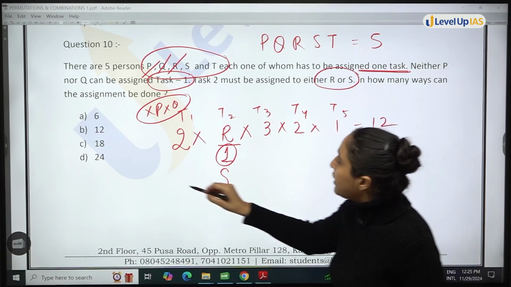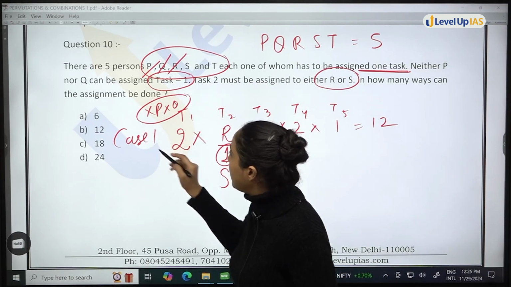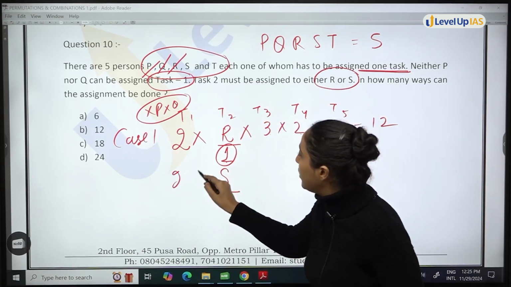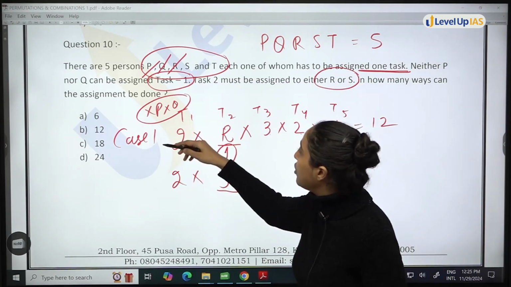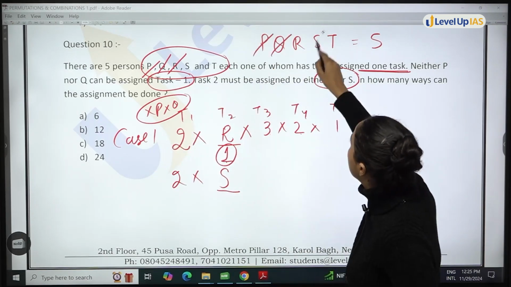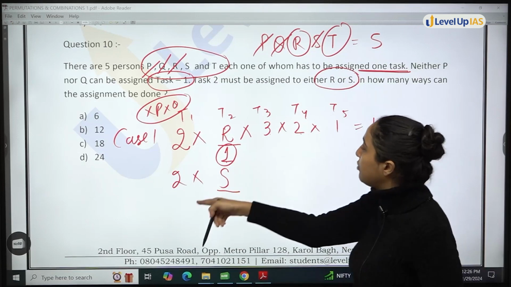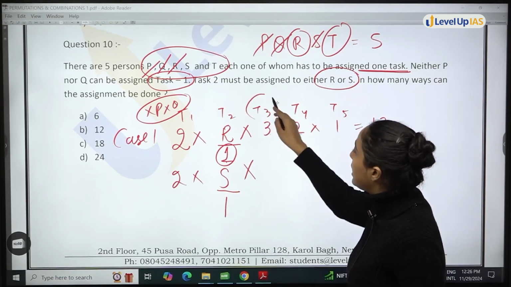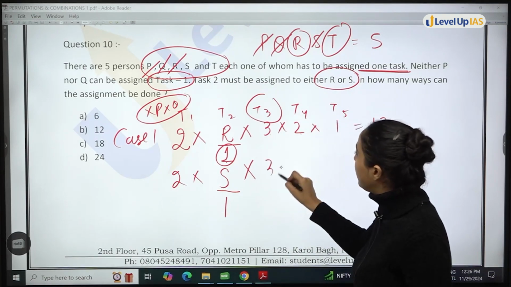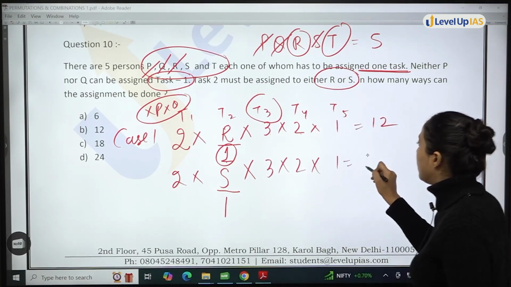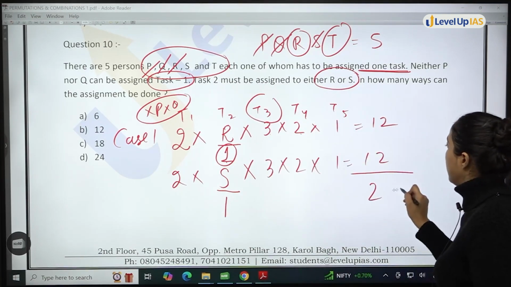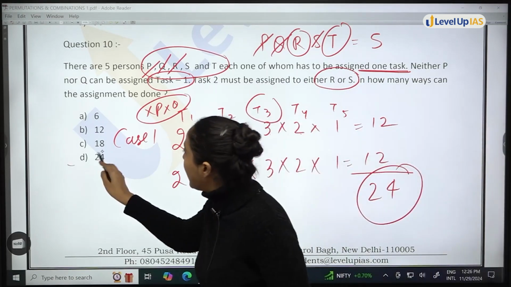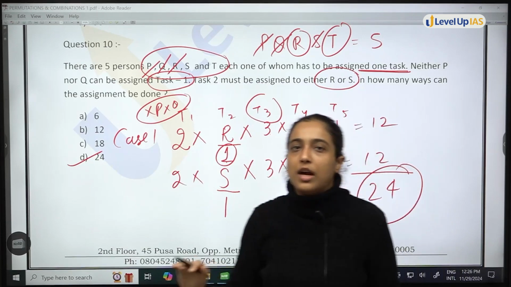But ये कौन सा केस था? 1 when R was given task 2. अब S को दे दो तब भी सेम पॉसिबिलिटीज होंगी. फर्स्ट के लिए P क्यों नहीं हो सकता और S नहीं हो सकता? दैट मीन्स R और T में से 2 ways पॉसिबल. यहाँ पर 1 है, यहाँ पर T3 के लिए any 2 are gone, 3 will be left. 2, 1, 12 cases here. In total, 24 possible ways in which the assignment can be done. Option D is your answer.